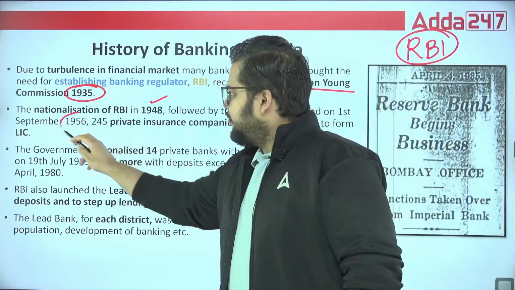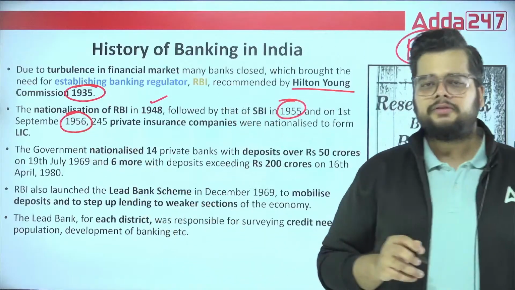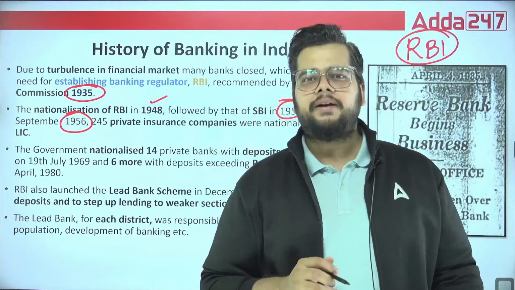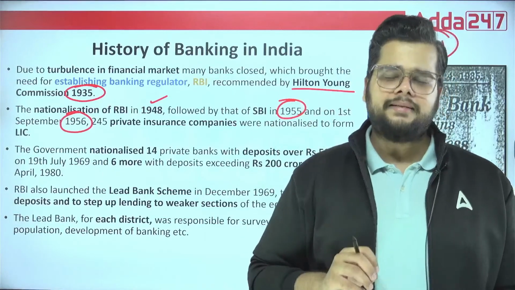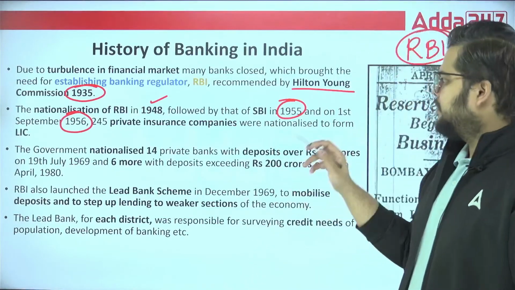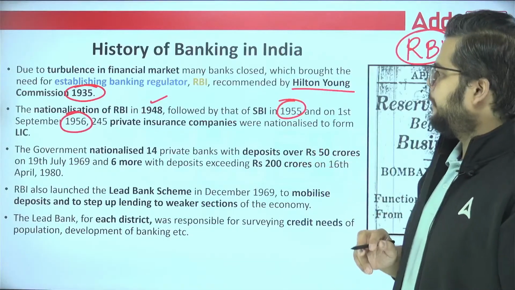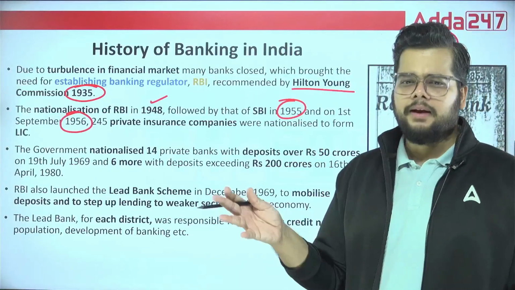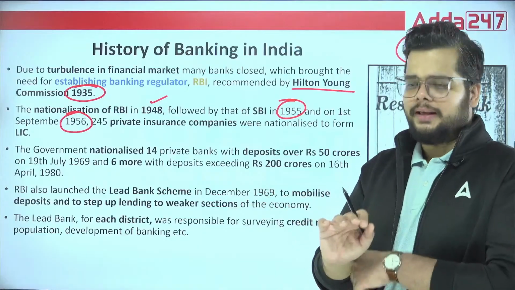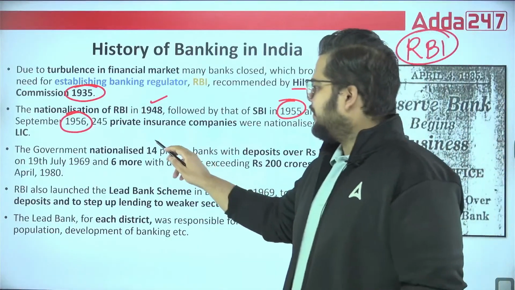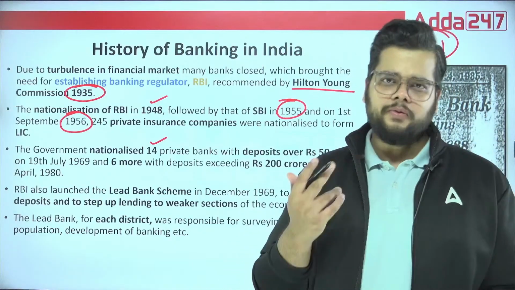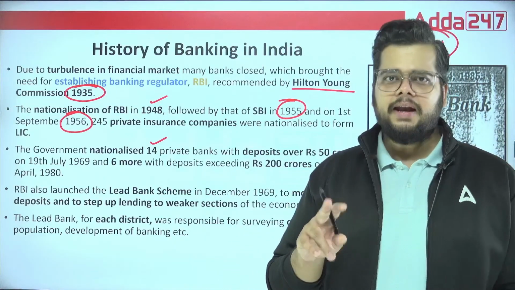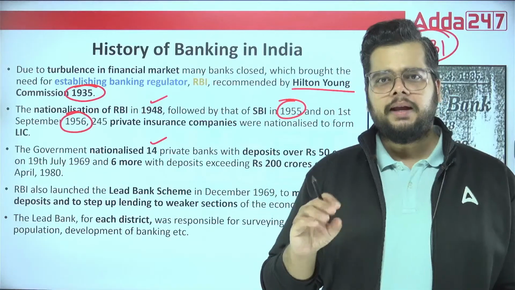In 1956, you will find a reference of more than 200 private insurance companies being merged together and known as the LIC. So these three landmark events happened within a time span of 7 to 8 years. The government also nationalized 14 private banks, and there were two phases of nationalization, one in 1969 and another in 1980.